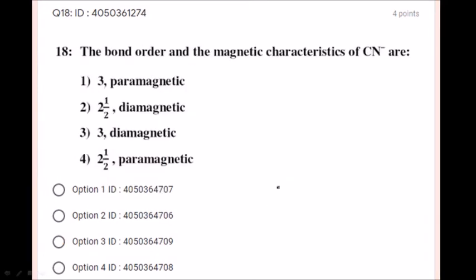Yes, the bond order and the magnetic characteristics of cyanide, CN minus, are, what is the bond order of CN minus? Yes, 3. Bond order is 3. All electrons are paired up. So when all electrons are paired up, it is going to be diamagnetic. So the bond order and the magnetic characteristics of cyanide CN minus are 3 and diamagnetic. Since all are paired up, it is going to be diamagnetic.